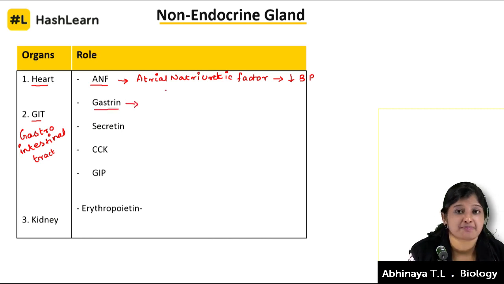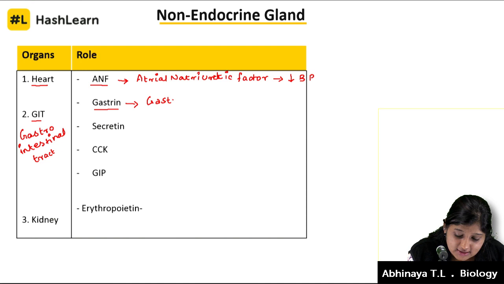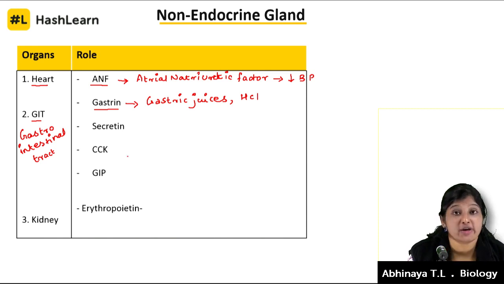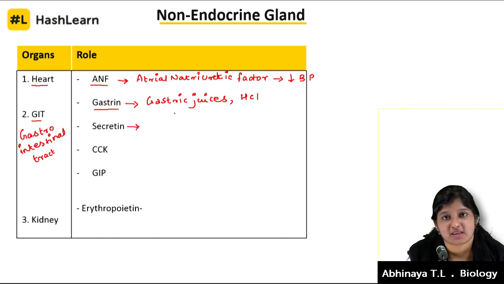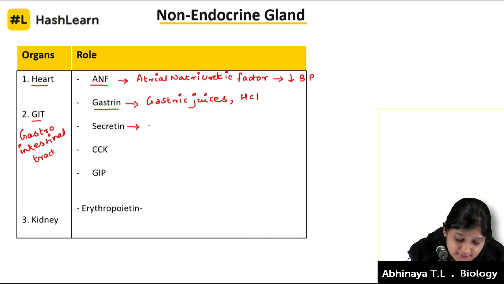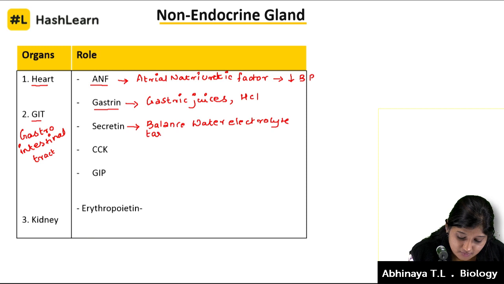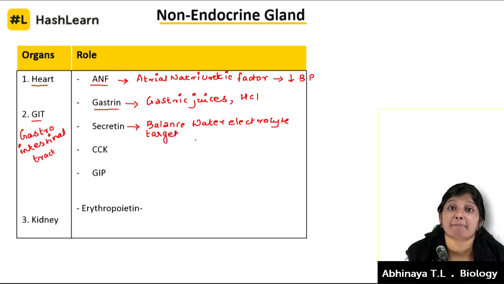As the name suggests, it initiates the production of gastric juices in the stomach and balances the levels of HCl in the stomach. The next one is secretin. Secretin is going to balance the water and electrolyte level in the body by targeting the exocrine pancreas.